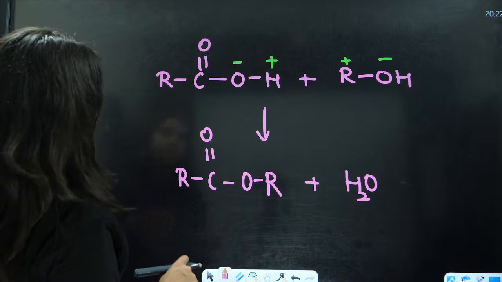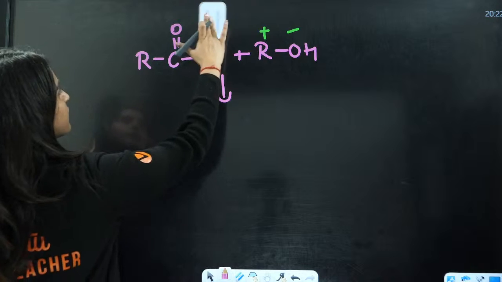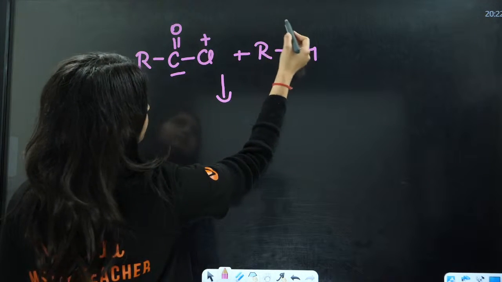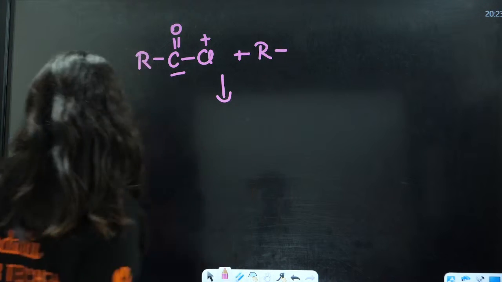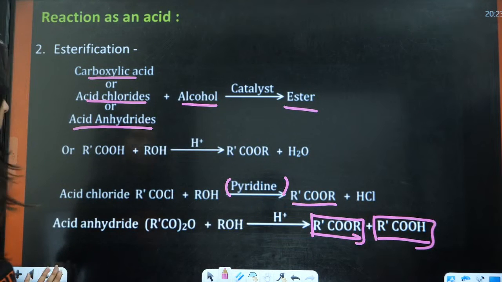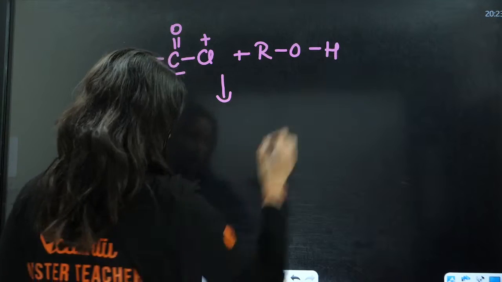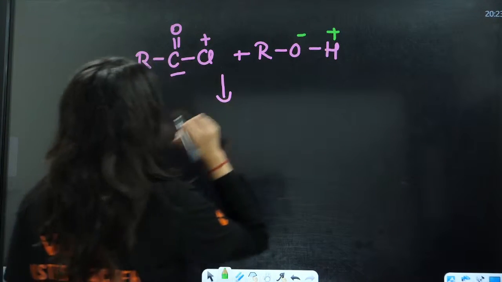Okay, wait. This is negative, positive, yeah. So it will be negative, positive only. This will be negative, this will be positive, this will be O and this will be H. Okay, there will be a difference here. This is the positive part, this is the negative part.